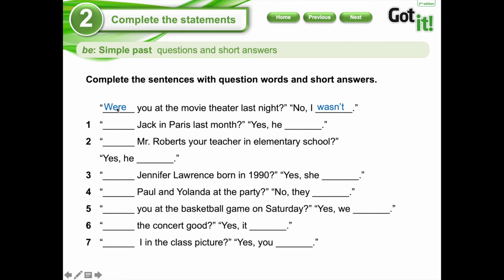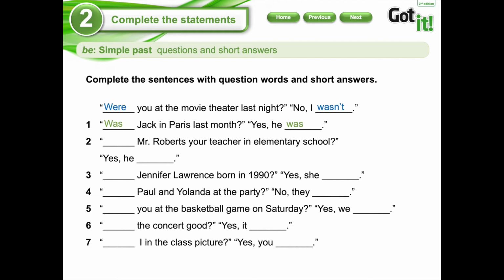So, example: Were you at the movie theater last night? No, I wasn't. We are going to try to pay attention here. This is singular, so I am going to use was or were. It is "he", so I am going to use was. Very good. Was Jack in Paris last month? Yes, he. Remember that you have to use positive. You cannot say, yes, he wasn't. Recuerden que deben utilizar positivo. No puedo mezclar positivo, negativo, okay? Yes, he was.